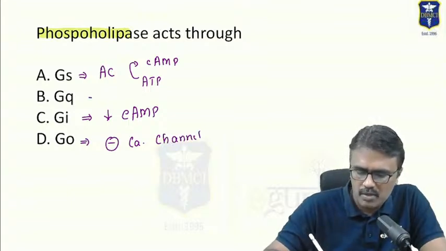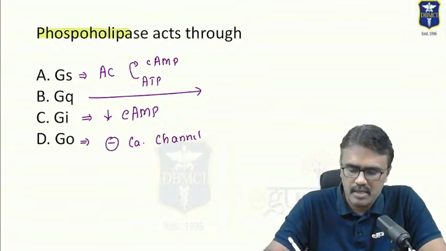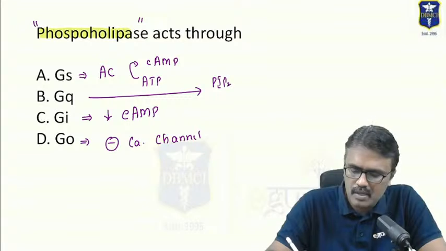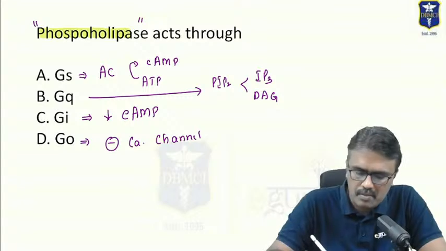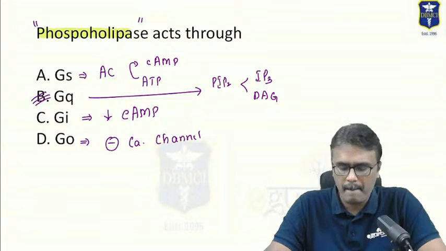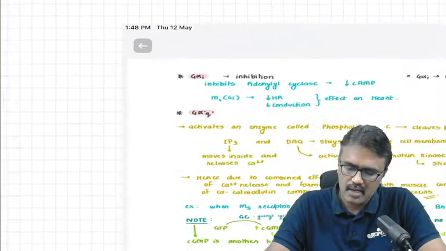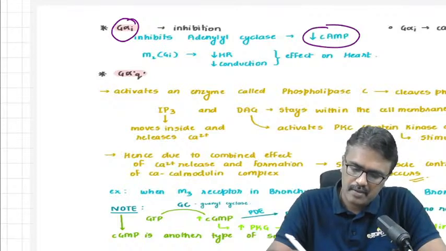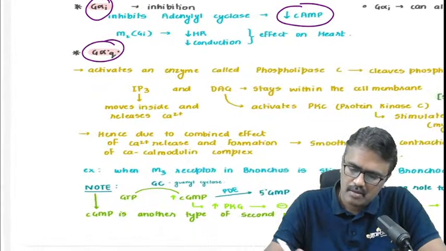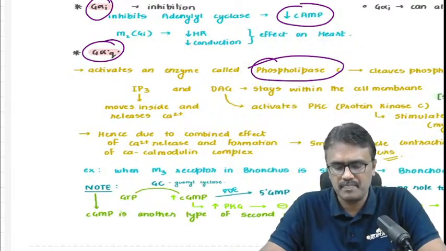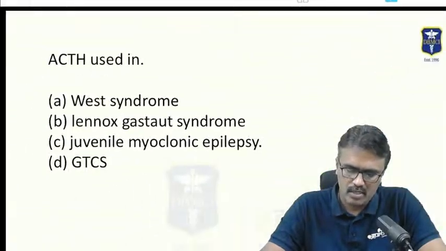What will Gq do? Gq will activate the enzyme phospholipase, and that will split PIP2 into IP3 and DAG. So the answer for this question is B. Phospholipase acts through a Gq coupled receptor. Now we have discussed this in our classes. Gi means decrease in cyclic AMP. Gq means it activates phospholipase C, which will cut the PIP2 into IP3 and DAG. Let us move to the next question.